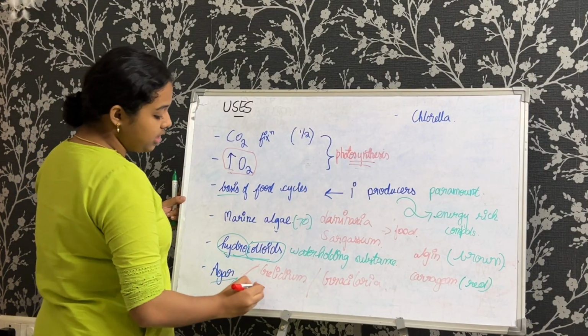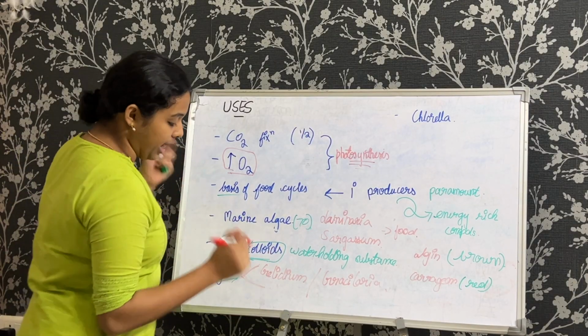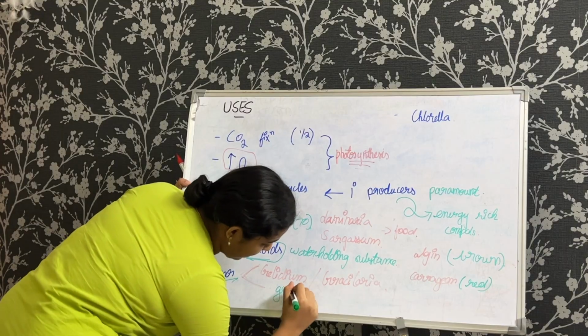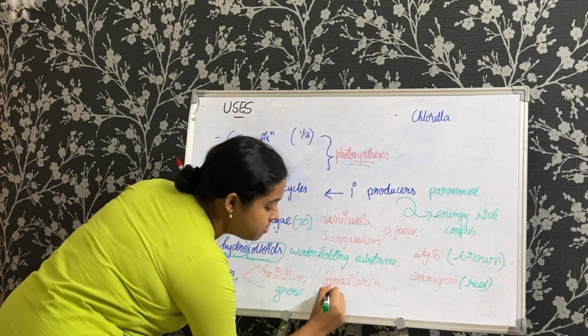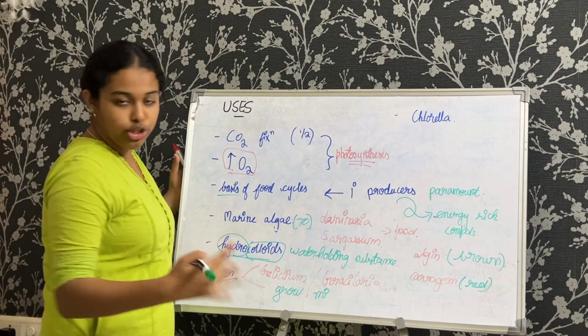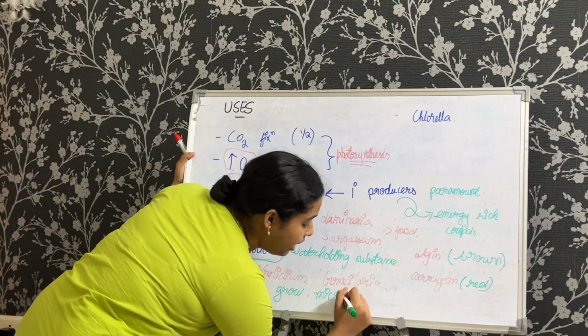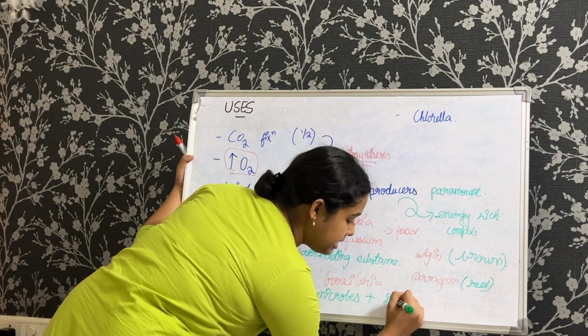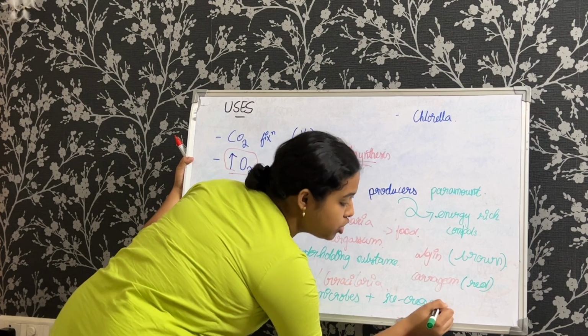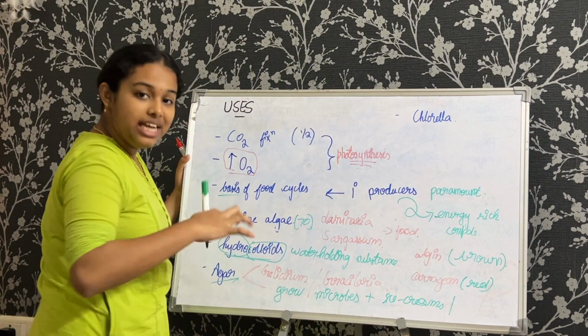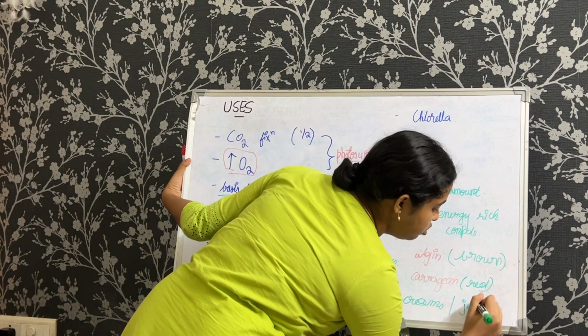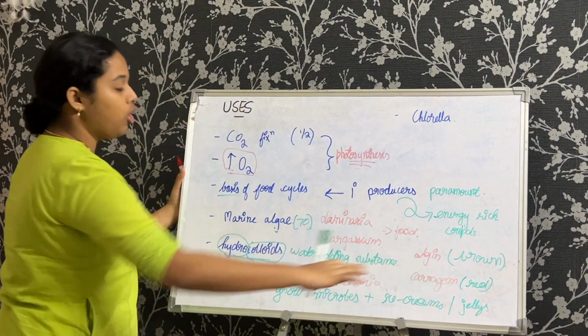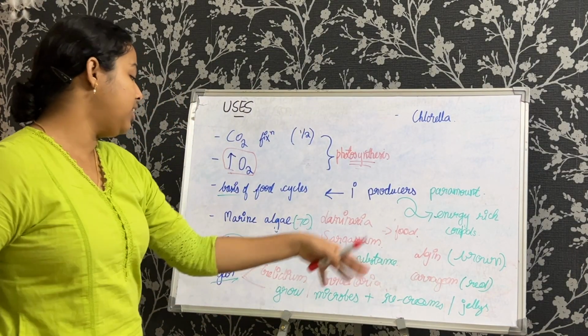Now what is the function? It is used to grow microbes, and it forms a medium or a suspension to grow them. That's what I mean by that. And also it is used in the preparation or production of ice creams or jellies because of their natural jelly-like nature. So they are used for the production of these condiments or different types of things.